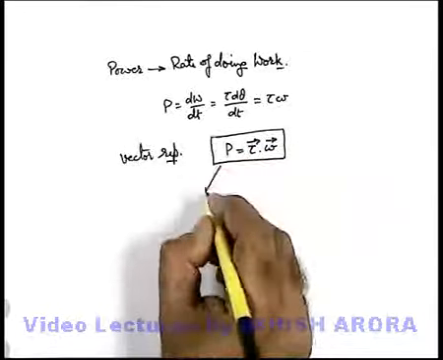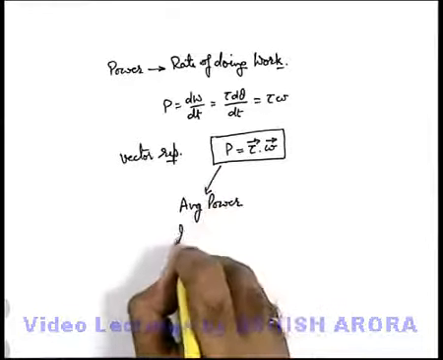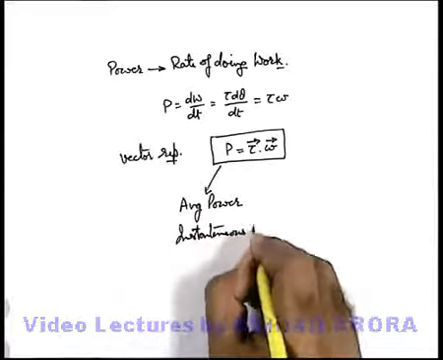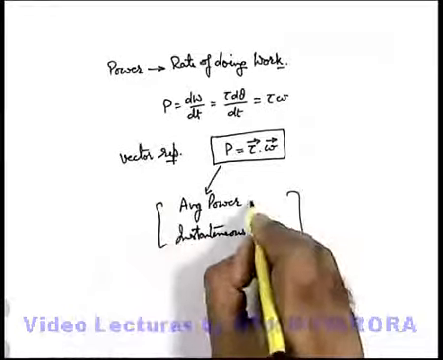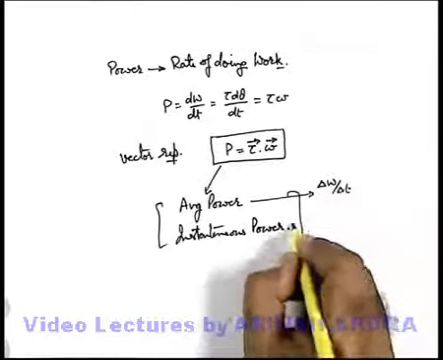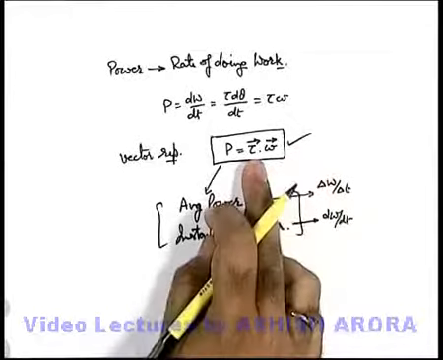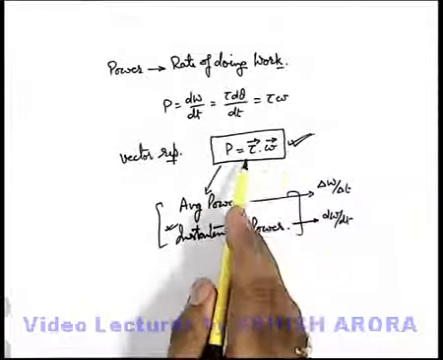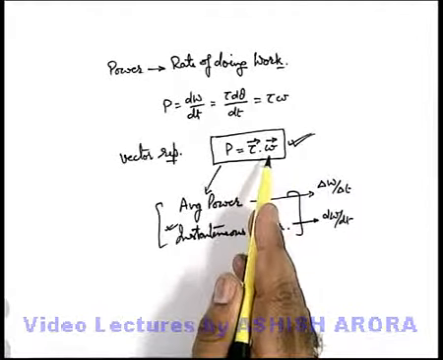Power can be further classified as average power and instantaneous power for a given situation of rotational motion of a body. Average power is the total work done upon total time, and instantaneous power is dW by dt, which we have just calculated, tau dot omega. This gives us instantaneous power at any instant when the applied torque is tau and the body's instantaneous angular velocity is omega.